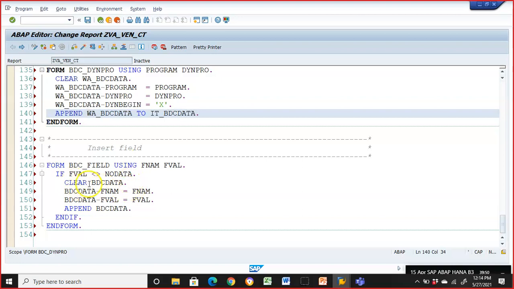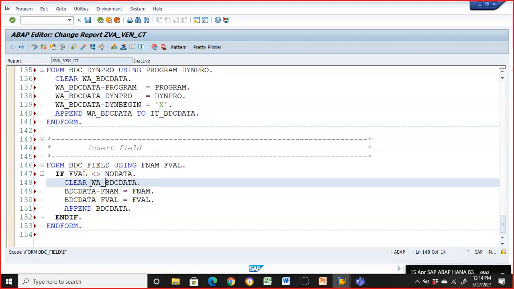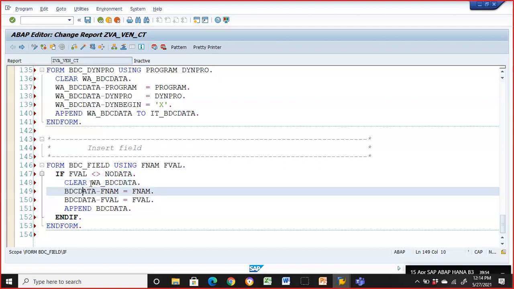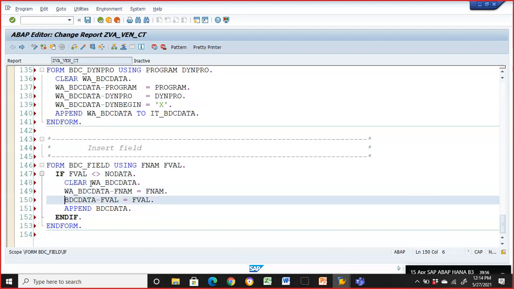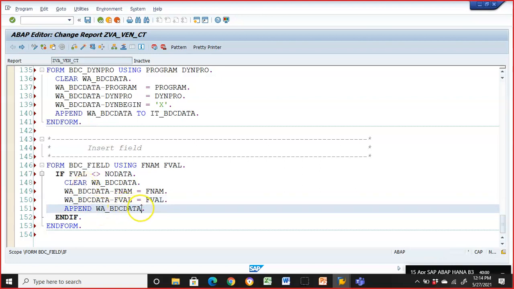Now here we have WA_BDC_DATA, because that's the work area, into IT_BDC_DATA. Now this is done. Save, syntax check.